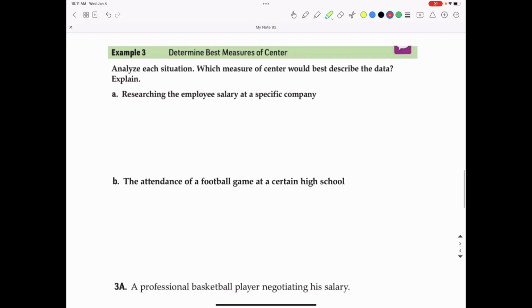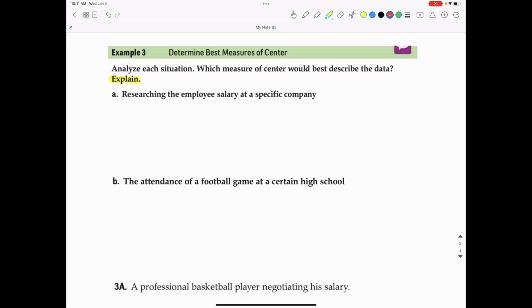Finally, we can try to determine what is the best measure of spread. So we're going to analyze each of these situations, which measure of center would best describe the data, and explain. And explaining in statistics is a big part of it, being able to write and explain your answers. There could be more than one answer to these as long as you can justify your answer.